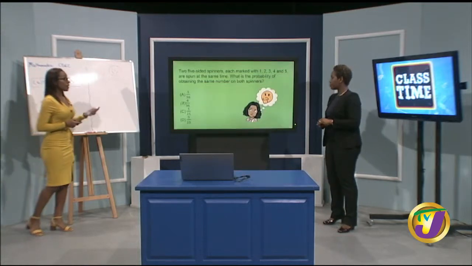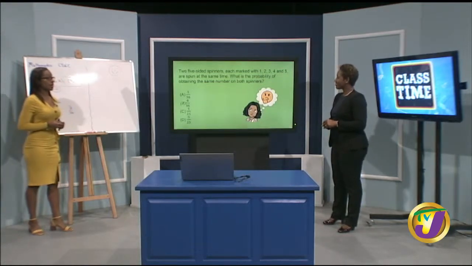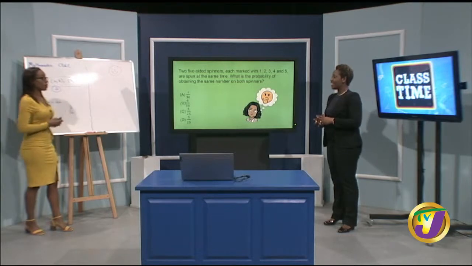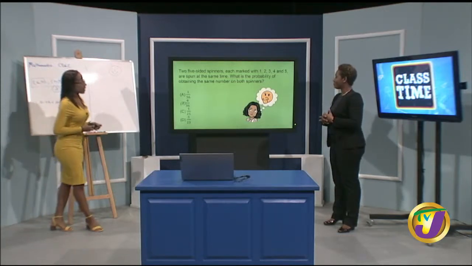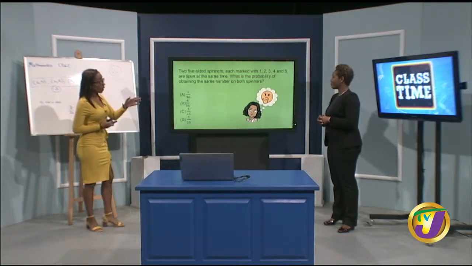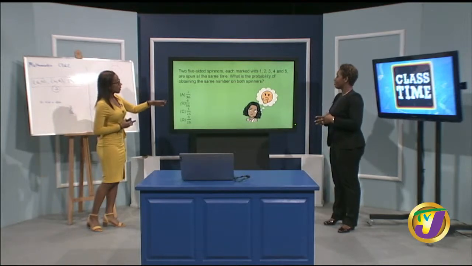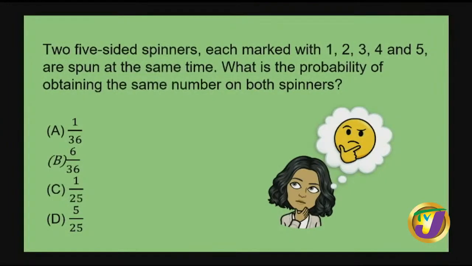Our last and final question for today, similar to the die one just now: 2 5-sided spinners, each marked with 1, 2, 3, 4, and 5, are spun at the same time. What is the probability of obtaining the same number on both spinners? Again, the total possible outcomes would have been what? How many sides do we have? 5. So it would have been 5 times 5, 25. That would be our total outcomes.